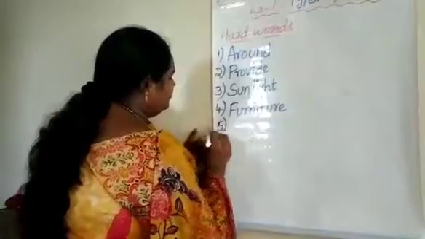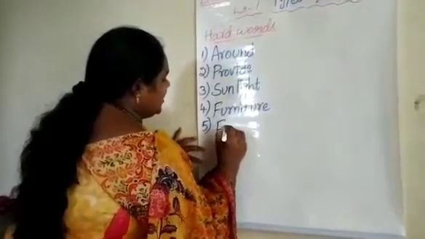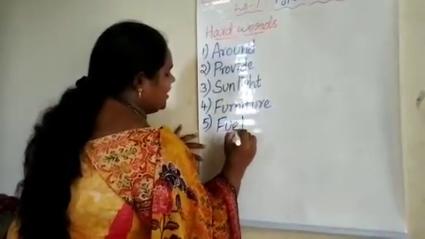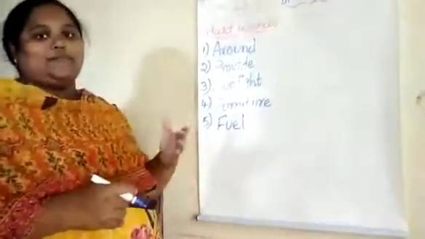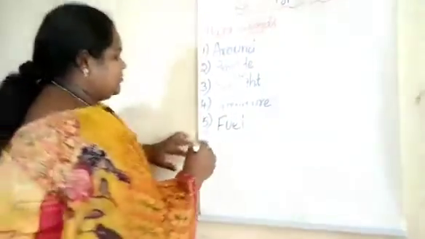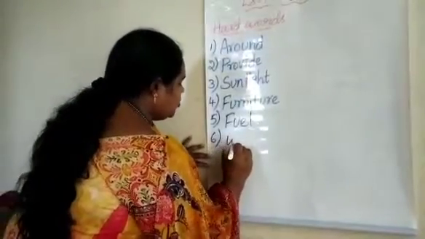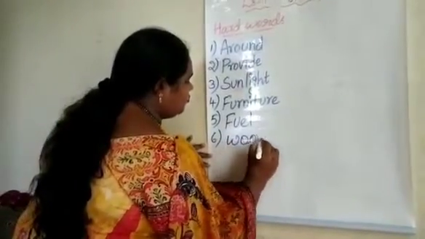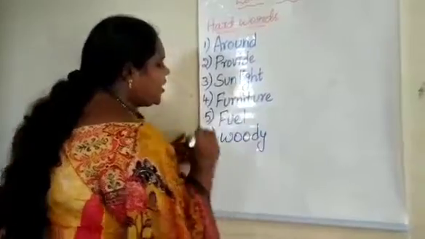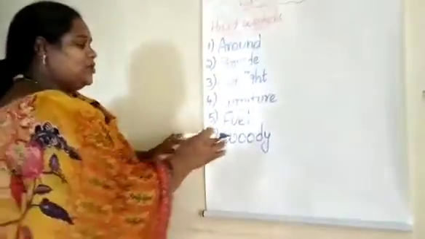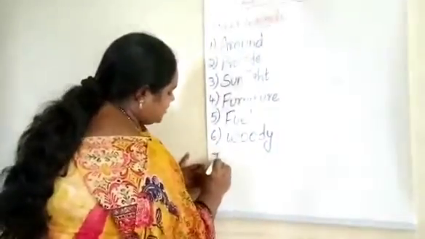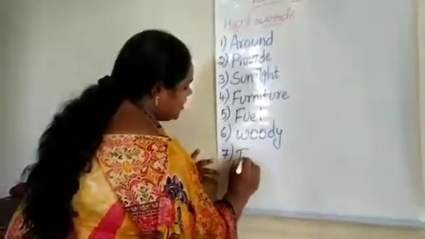Fifth one, fuel, like kerosene. F-U-E-L. Fuel means kerosene, petrol, diesel, etc. Sixth one, woody. W-O-O-D-Y. The hard woody stem is called trunk. So woody. Seventh one, trunk.